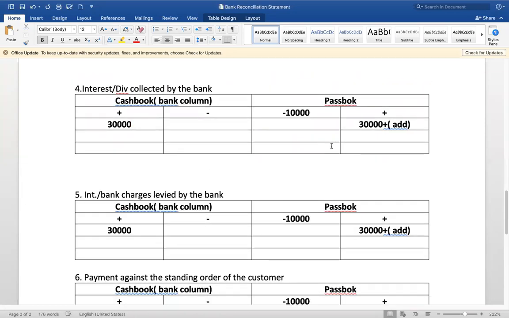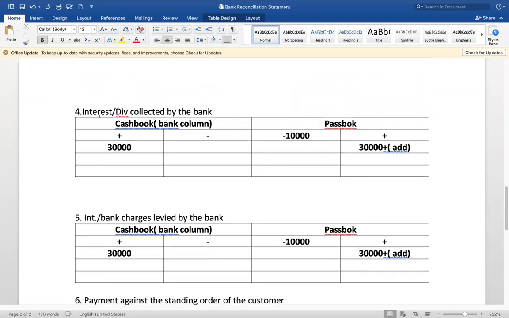Next, interest and dividend collected by the bank. When it is collected by the bank on behalf of the customer, directly it is deposited in the bank's passbook on the credit side. Okay, and it is not recorded on the cash book debit side, right? So if cash book balance is given, you add this. If passbook balance is given, you have to deduct this. If it is overdraft, do the reverse.